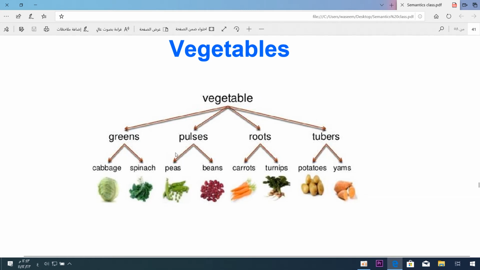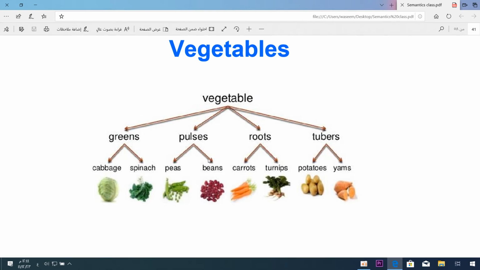Carrots and turnips are included in the word roots. Potatoes, yams, are included in the word tubers. All of them are included in, or are hyponyms of, the word vegetables. So this is the big umbrella that covers them, remember.